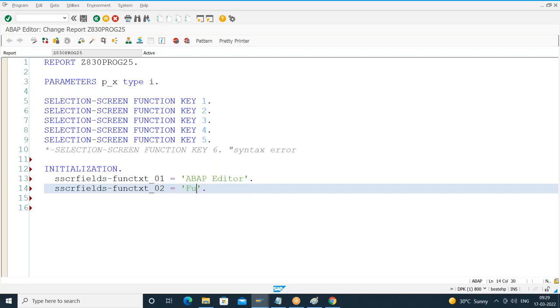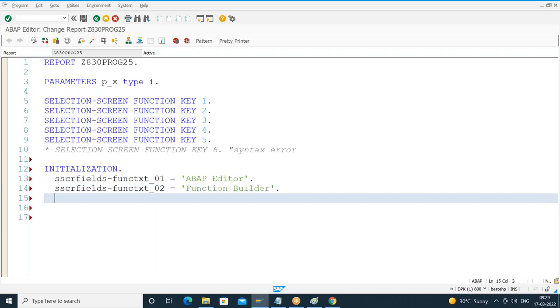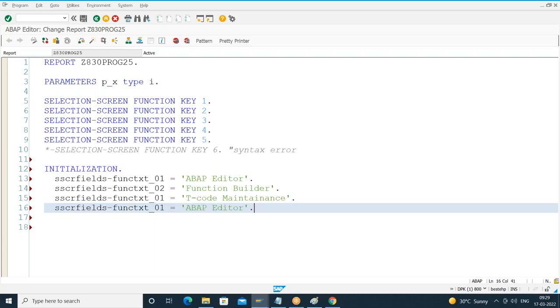Give any text, whatever you want. Zero 04. Give whatever you want. Okay.